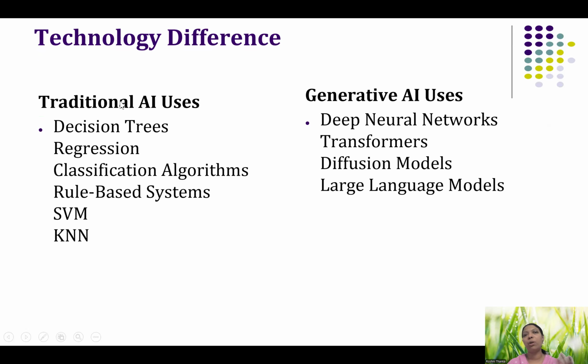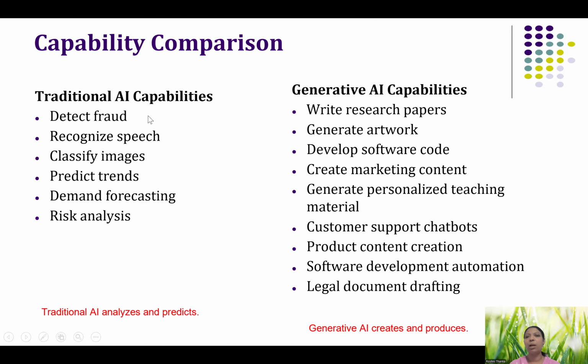These can do prediction, decision making, and classification. But in generative AI, we have technologies like deep neural networks, because generative AI is an advanced version of deep learning only. So it has transformer models, diffusion models, and large language models for text generation. These are the technologies behind generative AI, and those are the technologies behind traditional AI, which means machine learning.